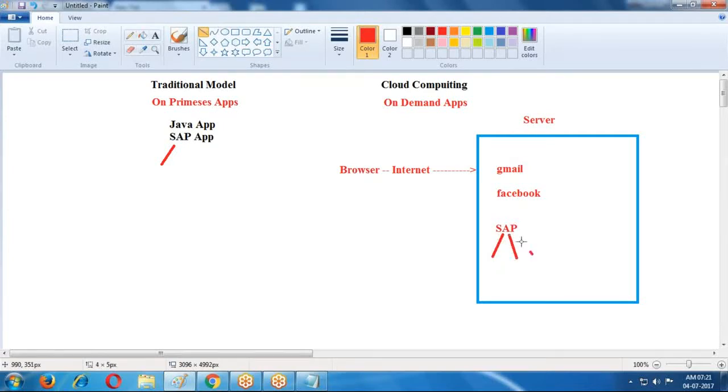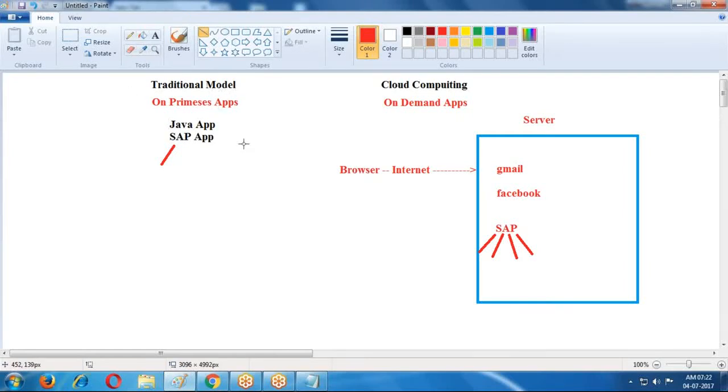Millions of users are accessing at a time. This application follows multi-tenant architecture. Whenever we install on the server side, it follows multi-tenant architecture. So the same application can be accessed by multiple users, just like Gmail. So what is the advantage? If we provide that application on the server-side cloud, multiple users can access it at a time. This is an advantage. Not only this, we have some other drawbacks in the traditional model.